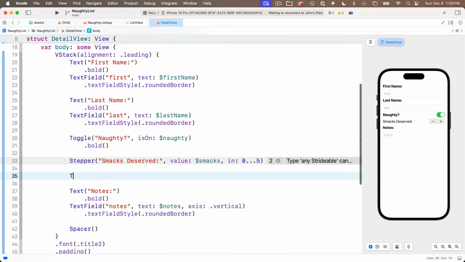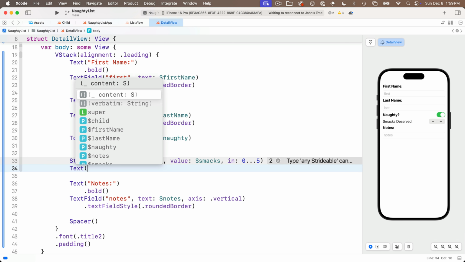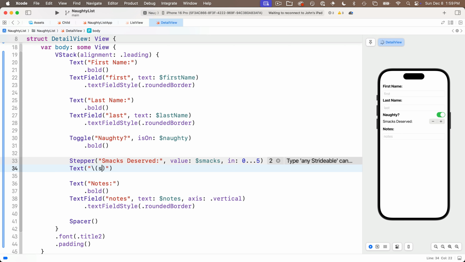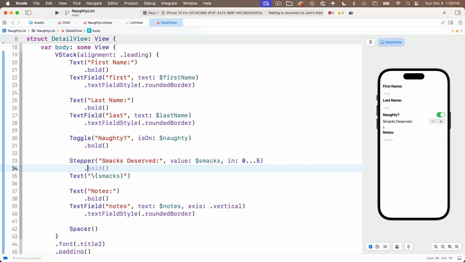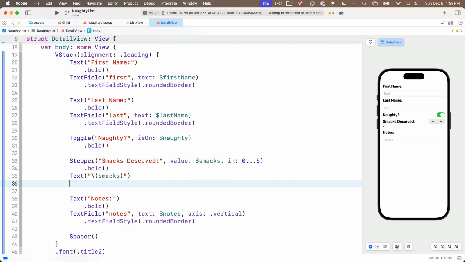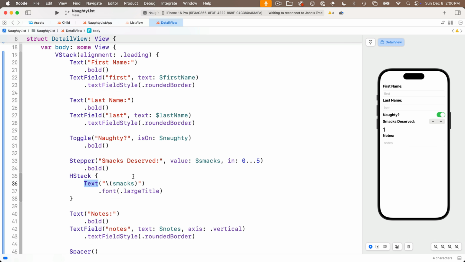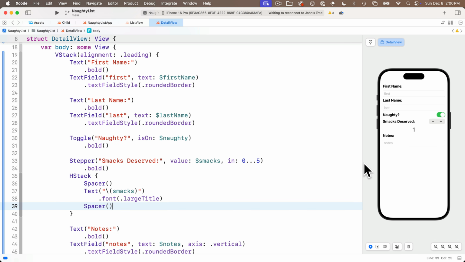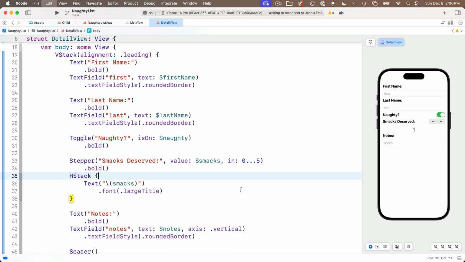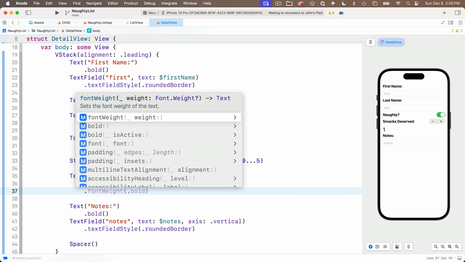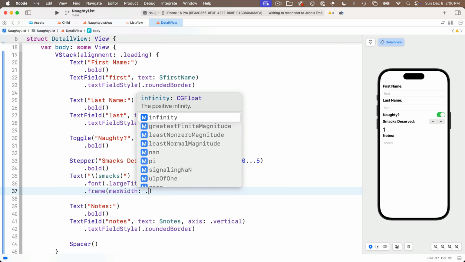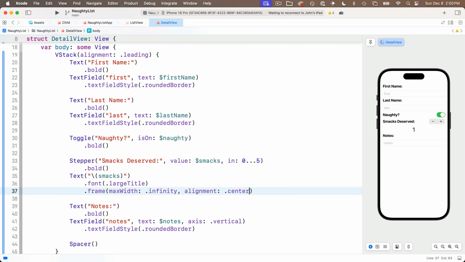Now we're going to display the selection of the smack number down here in a Text view, passing in between parens the string interpolation smacks, and above this, why don't we make sure that our stepper is in .bold, and below the text, we'll set our .font to .largeTitle. Now to center this view, one thing you could do is you could embed this text view in an HStack and put a Spacer above and below the text view. But I want to make sure everybody knows this alternate technique that exists as well. We can use a .frame with a maxWidth of .infinity and an alignment parameter of .center. That uses a bit less code, and we can see it's centered nicely.